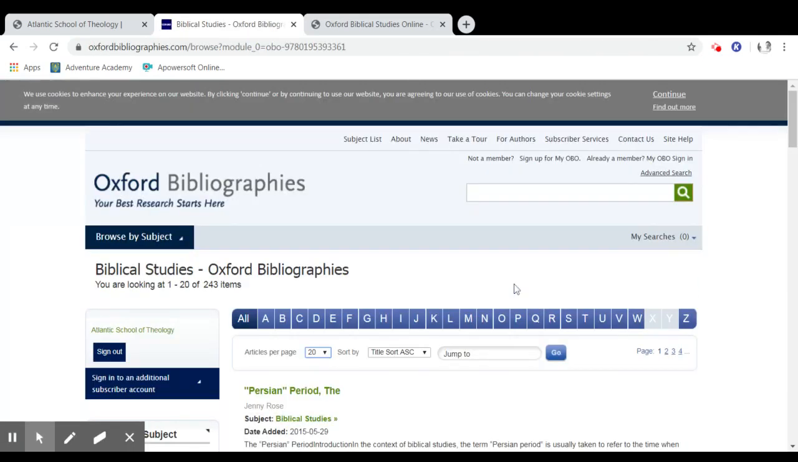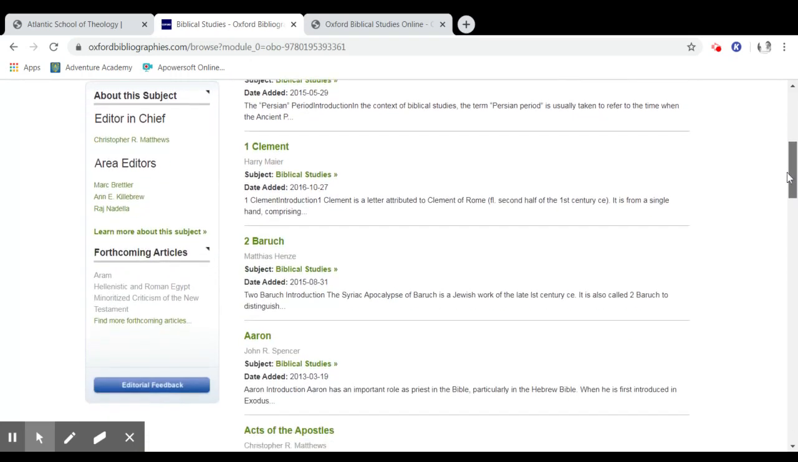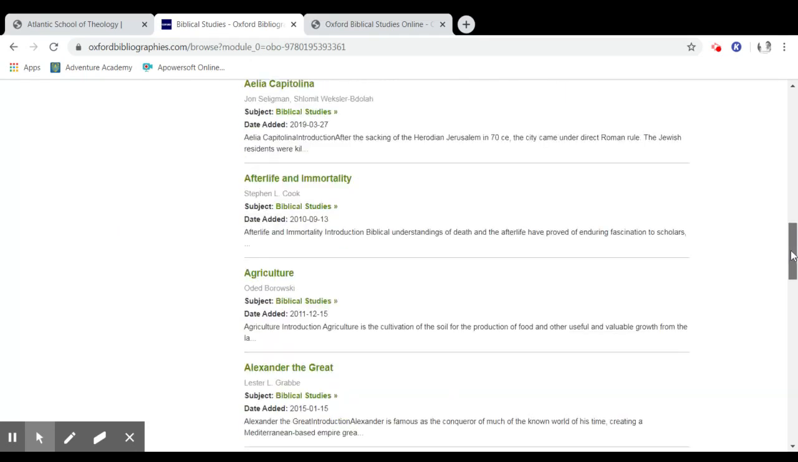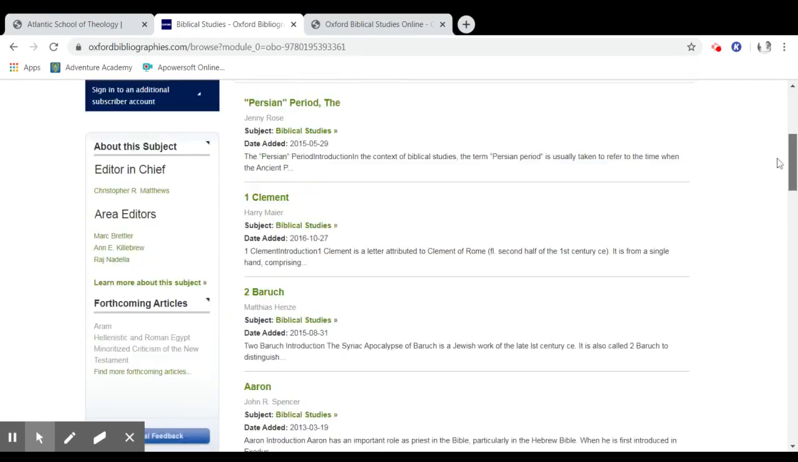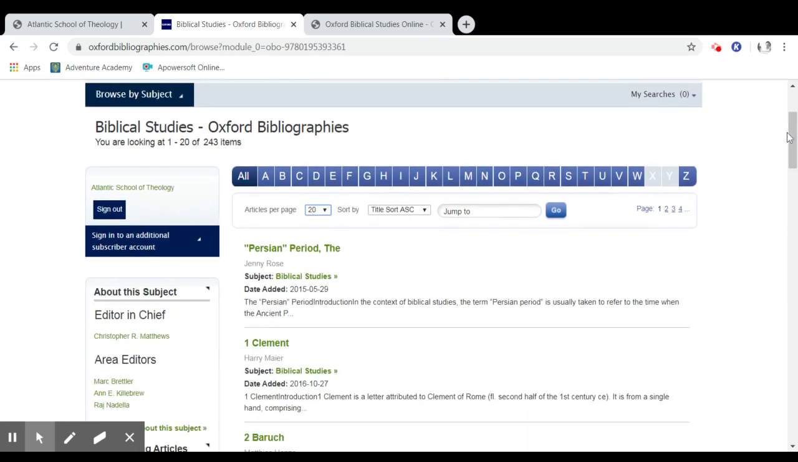And all students and staff have Open Athens credentials. If you don't remember your credentials or if you need credentials, contact the Atlantic School of Theology Library and we'll set you up. So I'm now into Oxford Bibliographies, and the subject matter is biblical studies. So this is an alphabetical display of different concepts and people. It's searchable. You can click on the alphabet to move through it. Again, a resource that's useful for Scripture Studies courses.